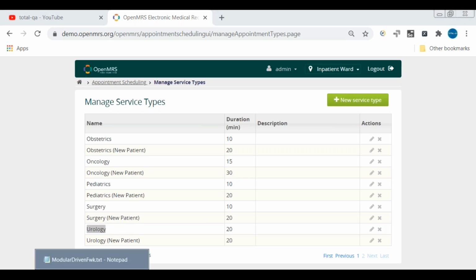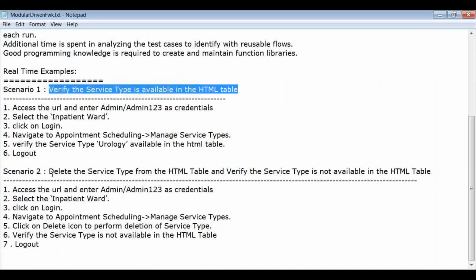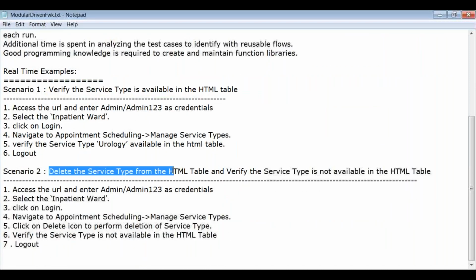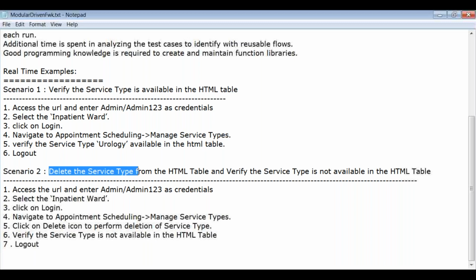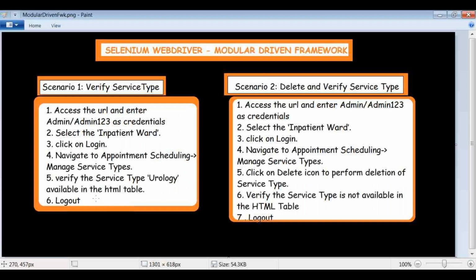Coming to the second scenario, we have to delete the service type from the HTML table and verify the service type is not available. So the first scenario is to verify the service type is available in the HTML table, and the second is to delete the service type and verify it is not available. These two scenarios are more or less related. Let's see which steps are reusable in these two scenarios. Let's get into the scenarios now.